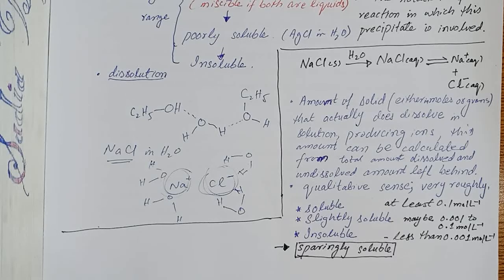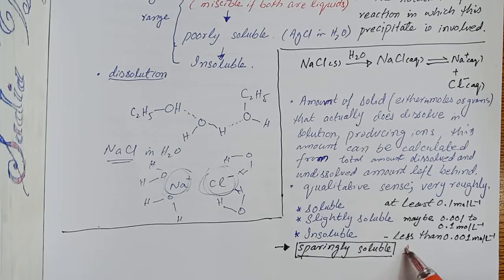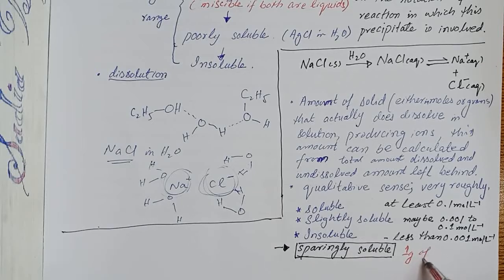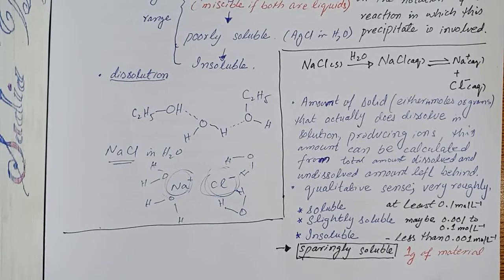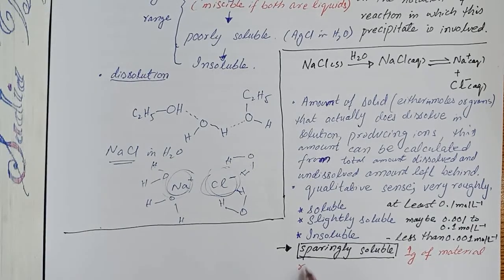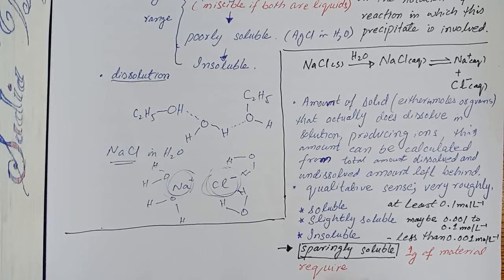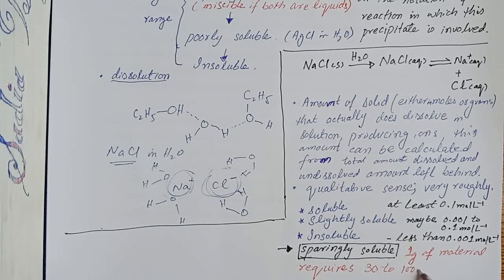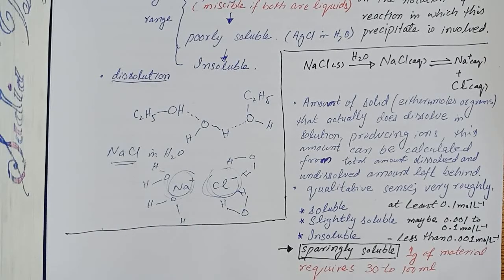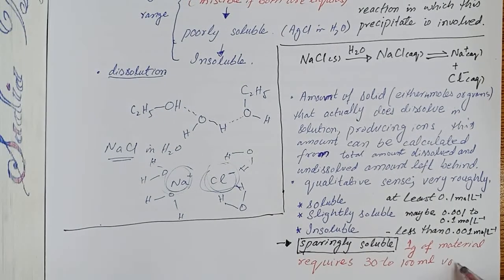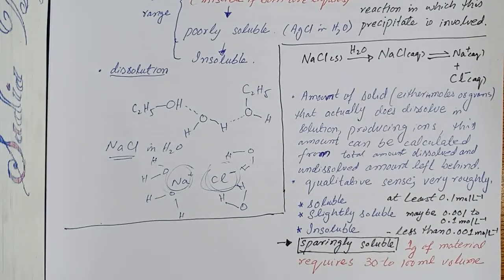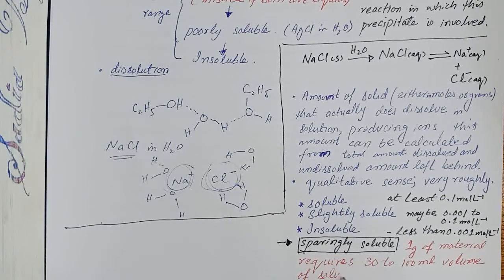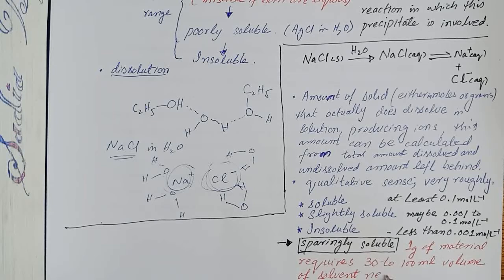Usually materials are treated as sparingly soluble if 1 gram of material or solute requires 30 to 100 ml volume of solvent.